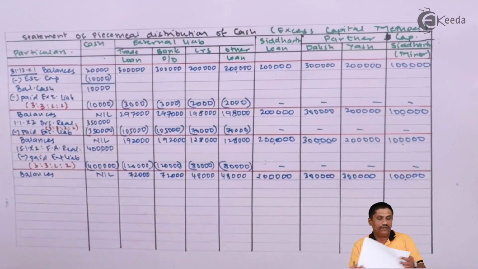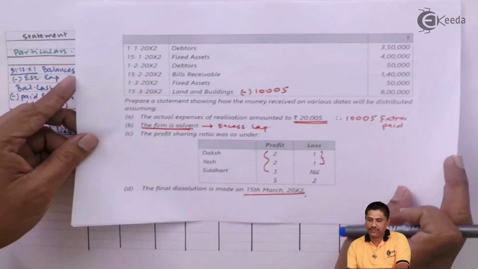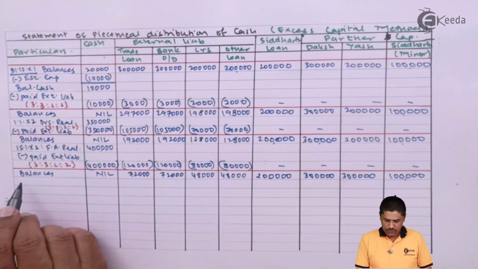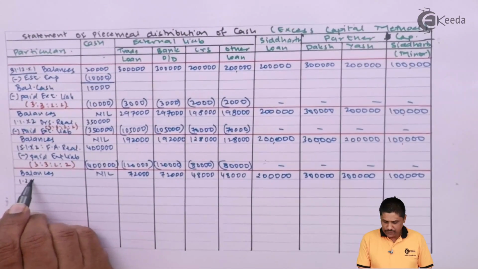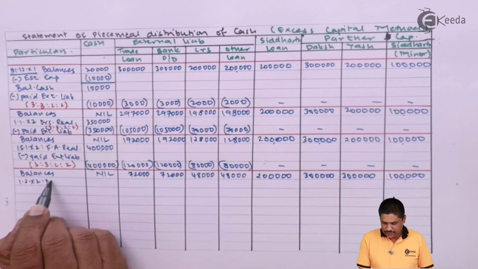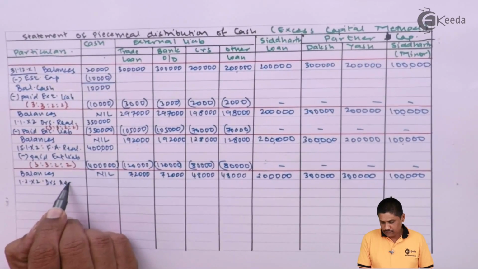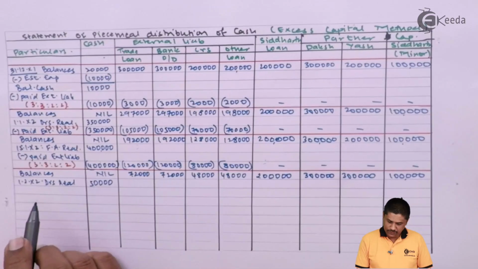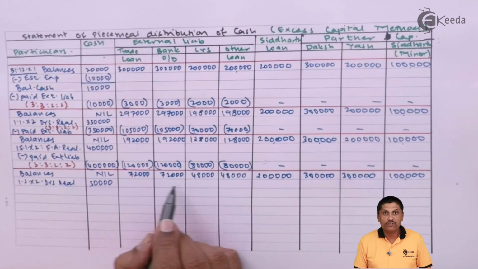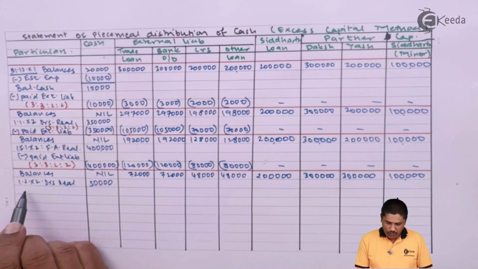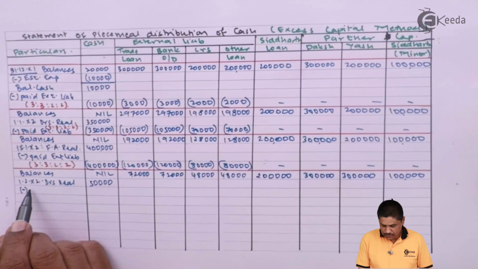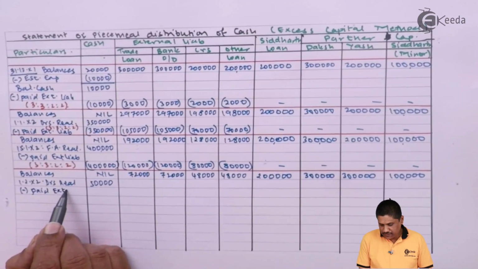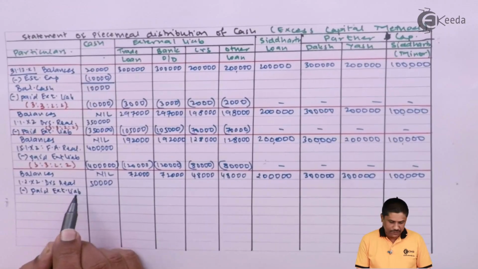Next realization is given on 1st February X2. Again debtors are realized, 50,000. So 1st February X2, debtors realized. How much did it realize? 50,000. Okay, so once again I don't have sufficient money. I will pay to all external liabilities. So minus paid external liabilities.